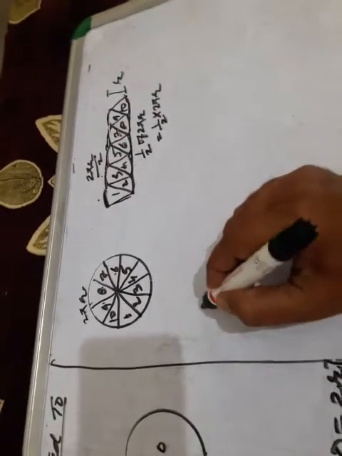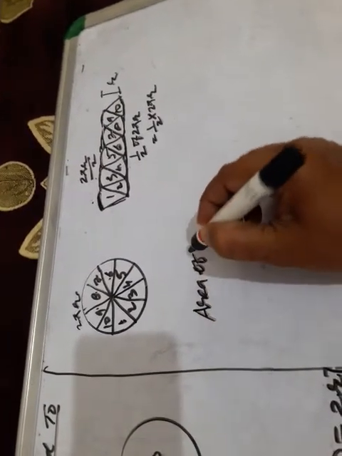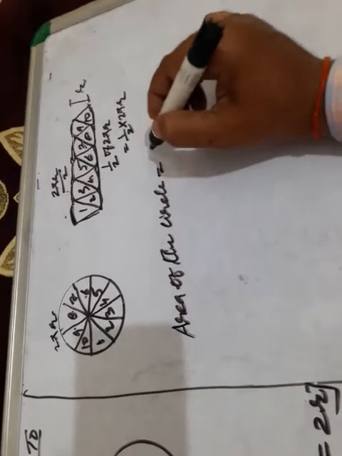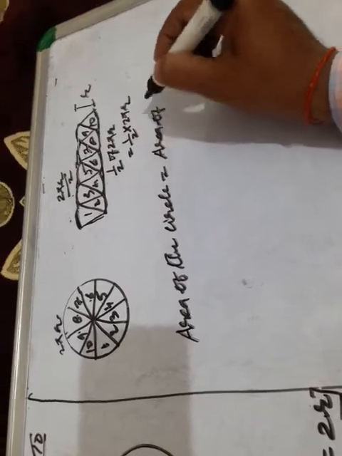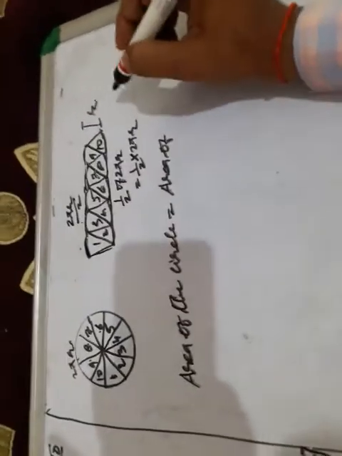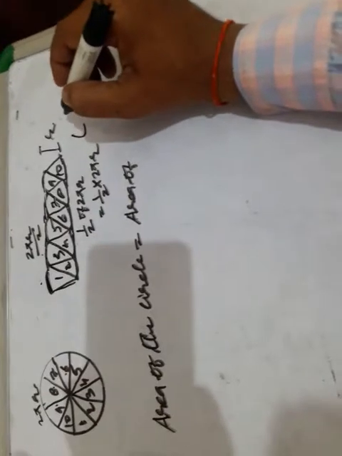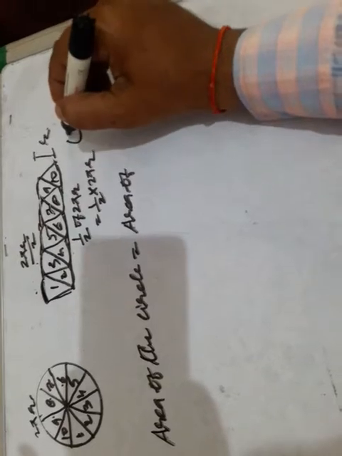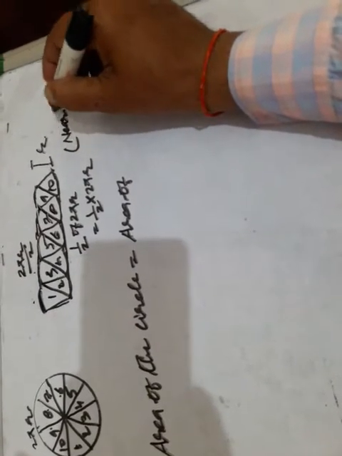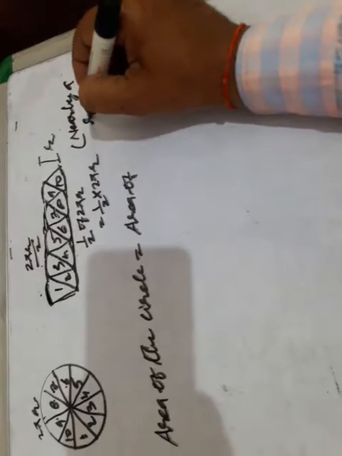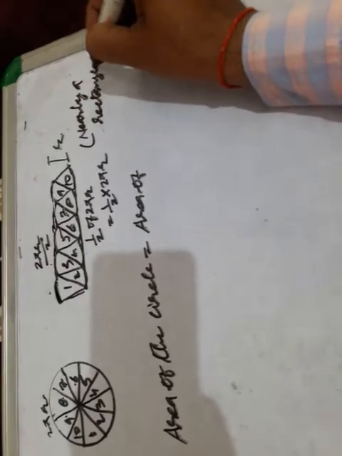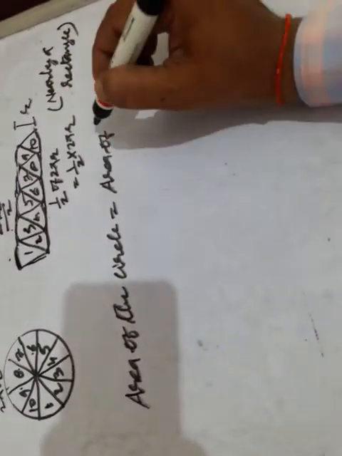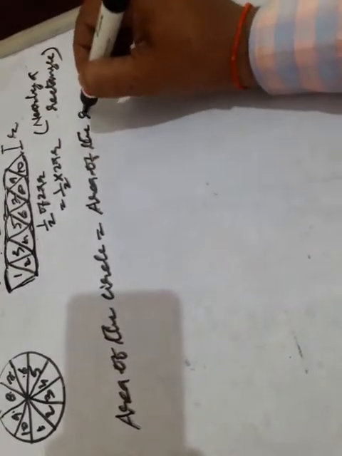So the area of the circle equals the area of this shape, which is approximately a rectangle. If we take it as a rectangle, then the area of the circle equals the area of the rectangle.